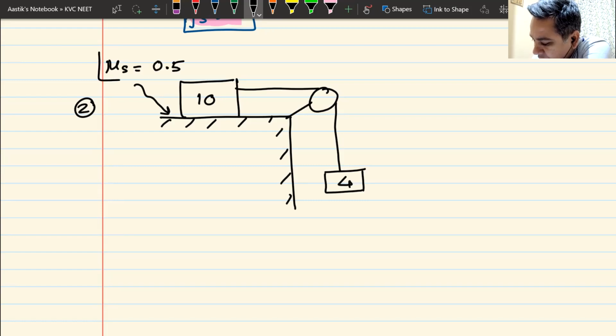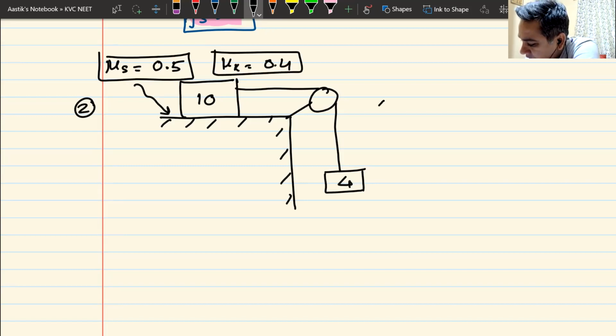Mu s is 0.5, mu k is 0.4. Again, those questions I will ask. Number one, does the block move? Number two, type of friction.